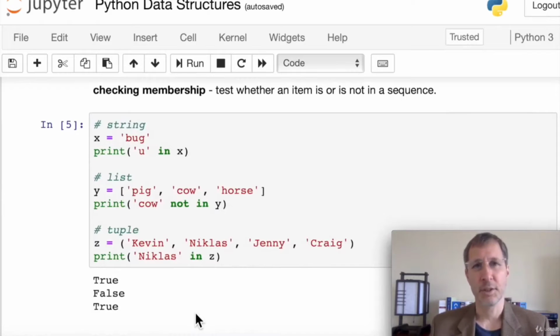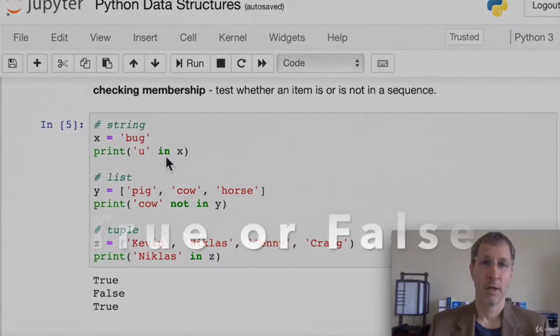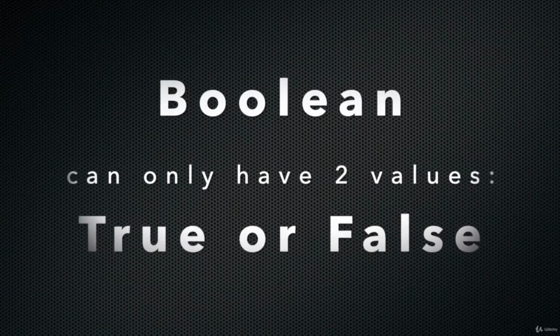Now let's look at testing membership. We can test whether an item is in or not in a sequence. These are really easy, it's almost English keywords in Python. They made it so simple. So with a string, let's say we have a string called bug and we want to check if the letter U is in our string. We just say U in X, and that's going to give us a Boolean result, true or false.